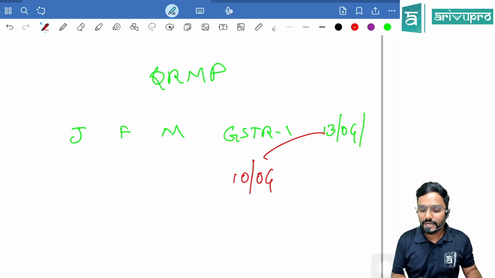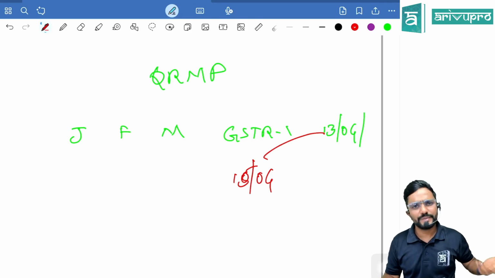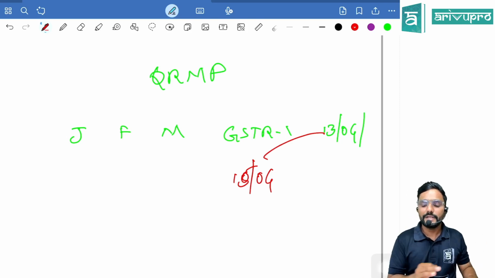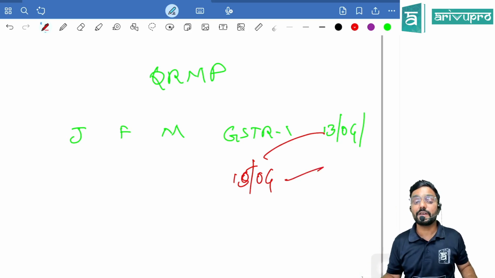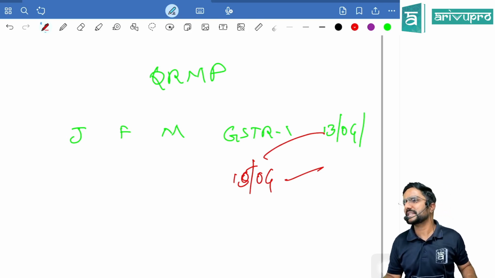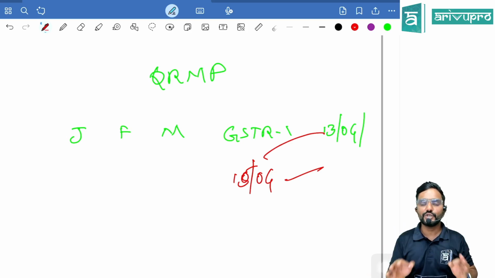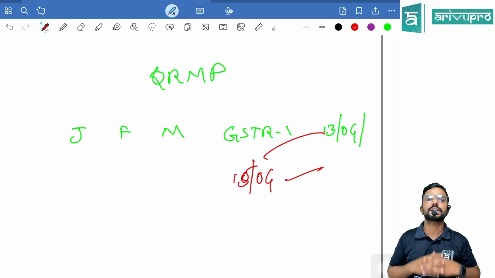Next, sir, assume I have filed it on 15th. Actual date of filing GSTR 1, I have delayed it. So 15th April or 13th April, whichever is later. When will the doors to file GSTR 1A open? 15th April, whichever is later. Same like monthly. Actual date of filing GSTR 1 or the due date, whichever is later.